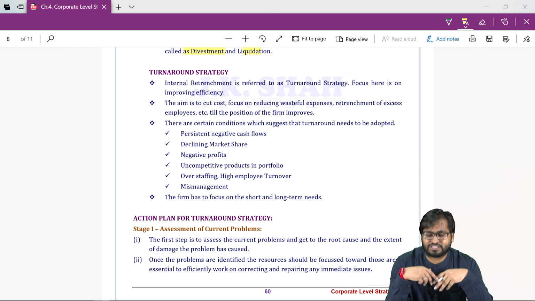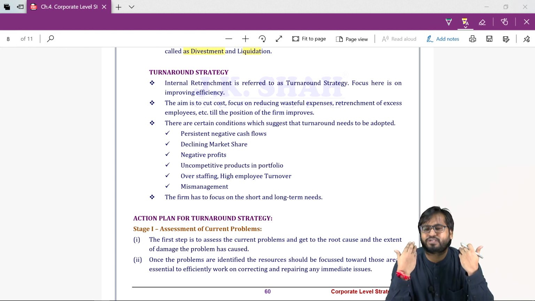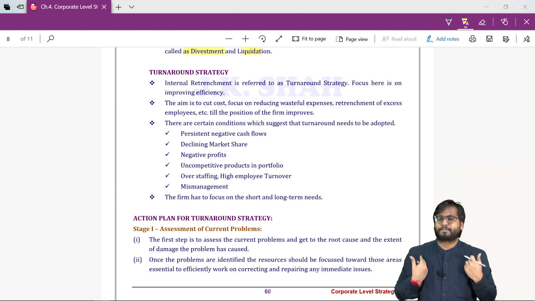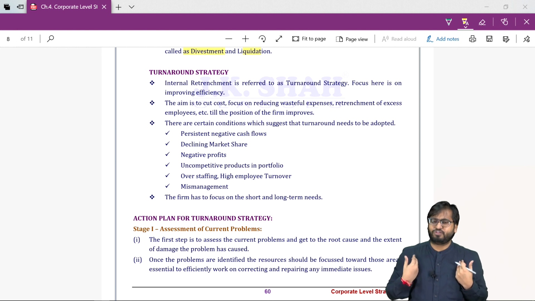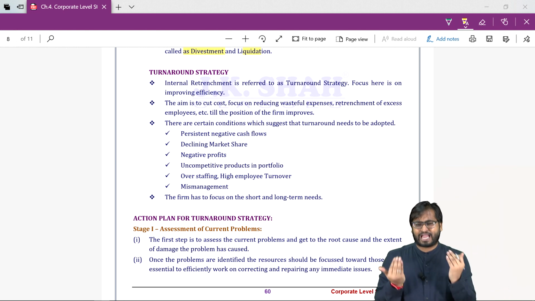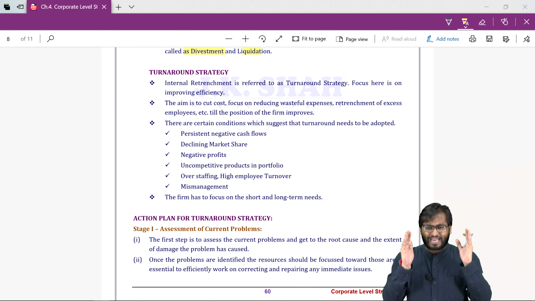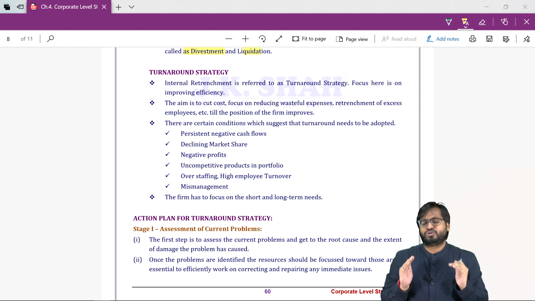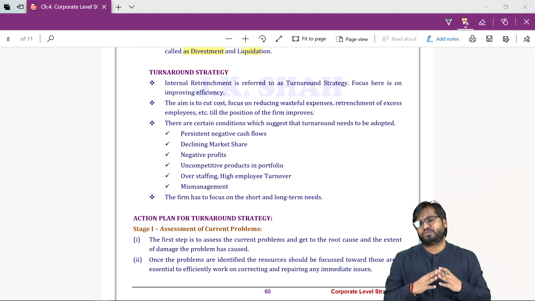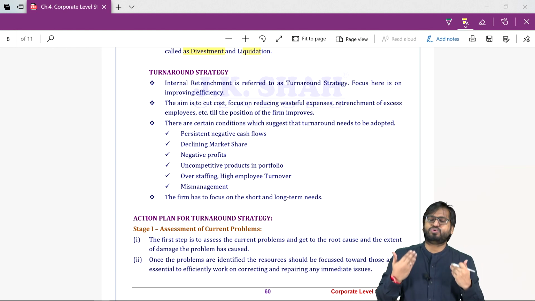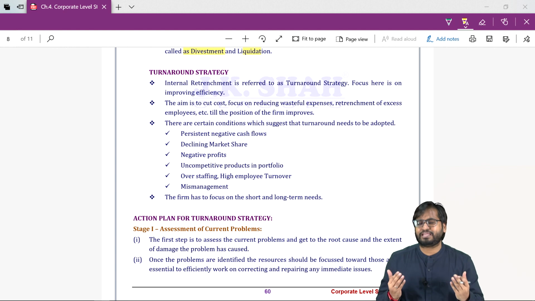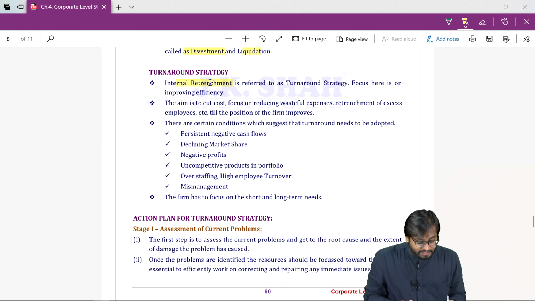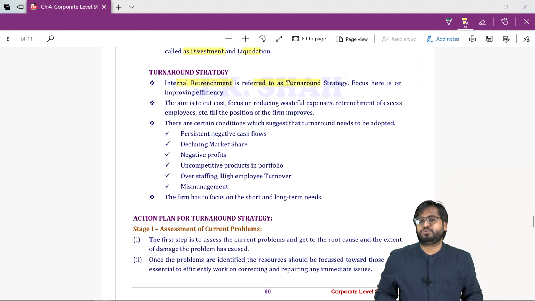This is the reason why we go for turnaround, because we are hopeful, we are optimistic that this time is the right time to try for turnaround. If we are able to do this, then our business will be able to do well in future.